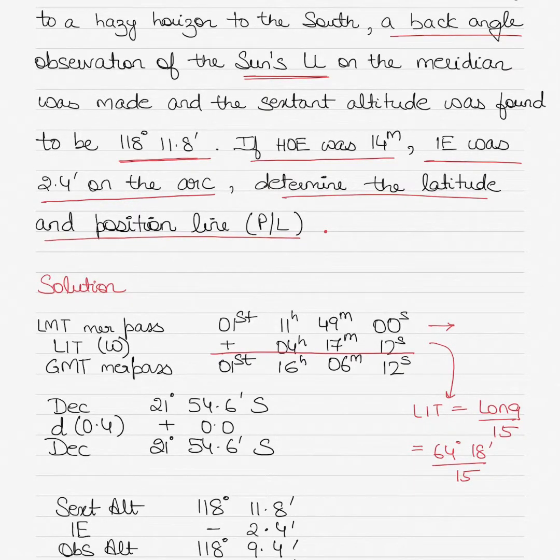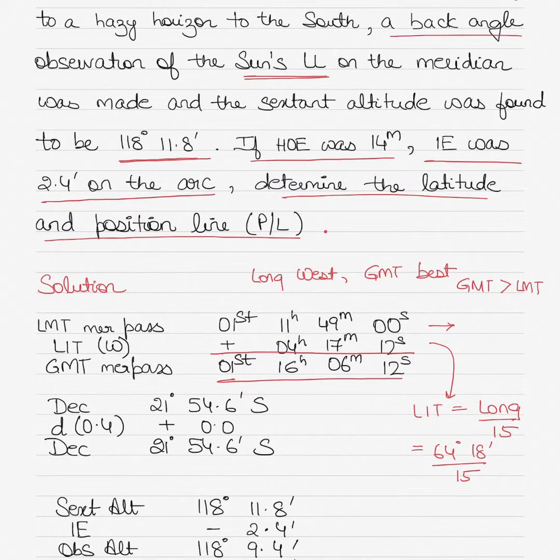Now, whether you add or subtract depends on your longitude. So if your longitude is west, your GMT will be best. That means your GMT will be more than your LMT. Longitude east, GMT is least, you would have subtracted from the LMT. So because your longitude is west, I'll write the rule of thumb here, longitude west, GMT is best. That means GMT will be more than LMT. So you will add the longitude in time correction or LIT correction. Alright. So we'll start with that. So we added the 4 hours 17 minutes and 12 seconds of the LIT, and this is the GMT meridian passage.